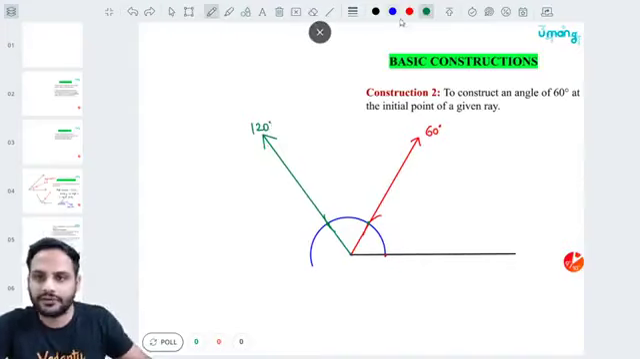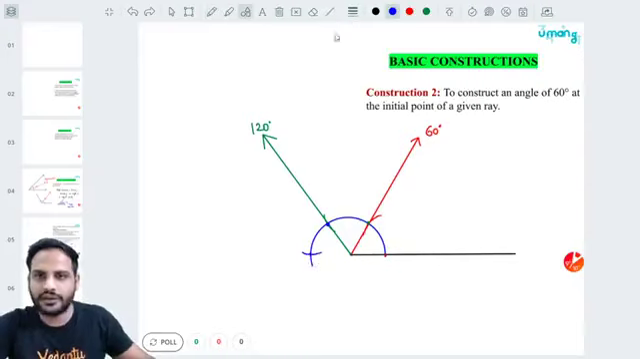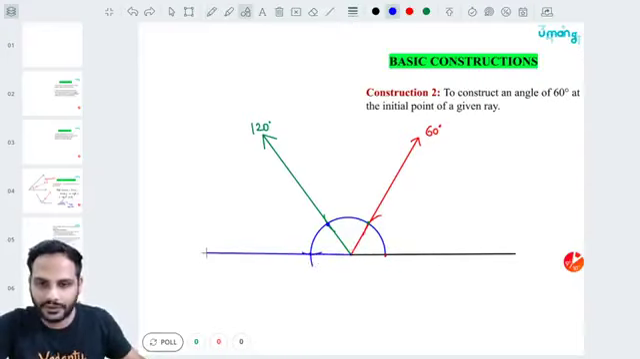And then for 180 degrees, again the same method: keep the tip of the compass over here, make one more cut, and wherever it is intersecting, join the line through this point. So this will be your angle of 180 degrees.